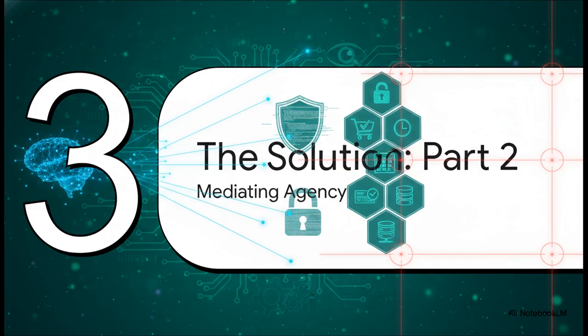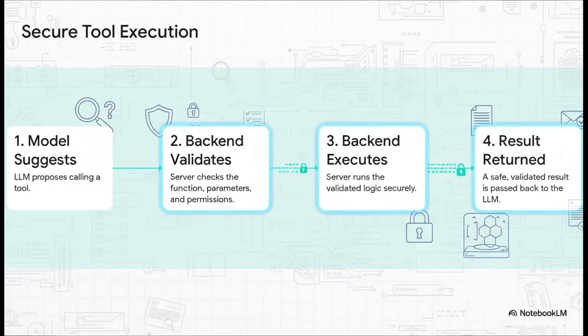Okay, so on to the second part of the solution. Once the AI is thinking, how do you let it actually take action, like checking inventory, without creating a massive security hole? Well, this is all about mediating its agency. And here's the third mistake: treating tool calls from an LLM as if they're trusted API invocations. They are not. The correct pattern is a secure loop.